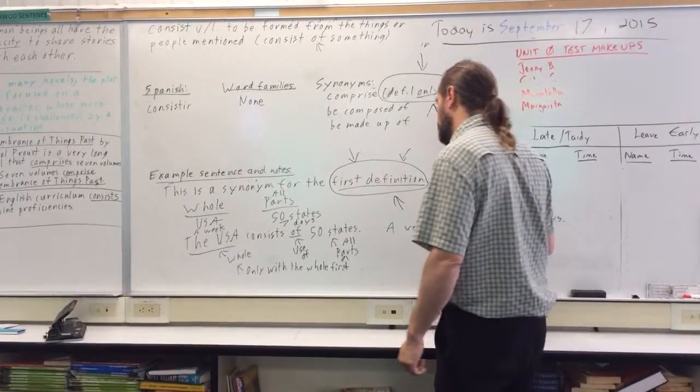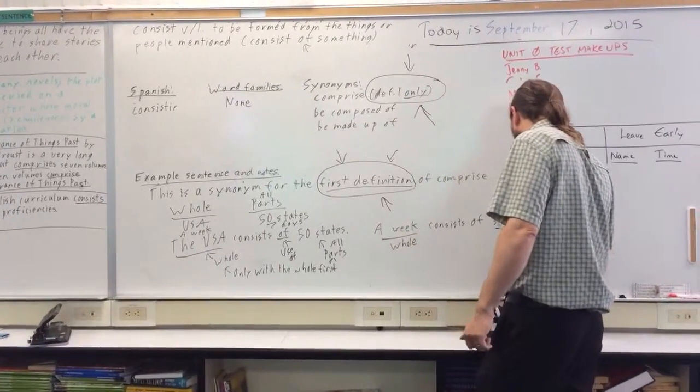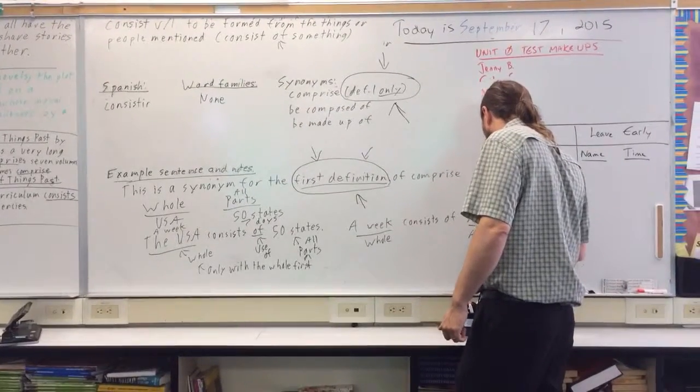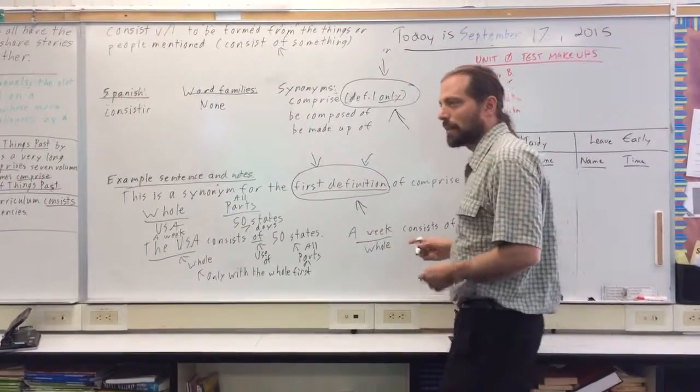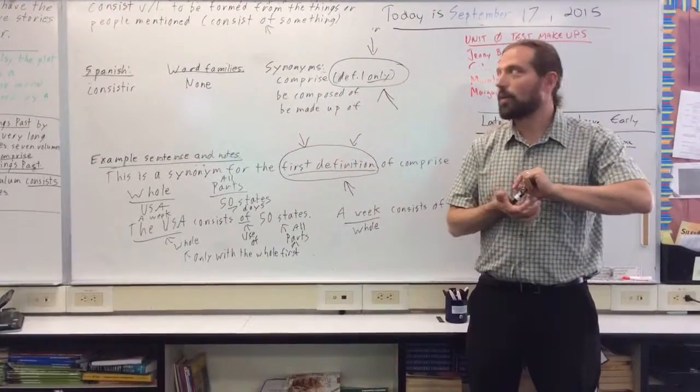That's a correct sentence. You have the whole first, and here you have the parts. And remember, it has to be all the parts. I couldn't say a week consists of 5 days. That's wrong, because there are more than 5 days in a week. There are 7 days. All right, so that's about it for the word consist.